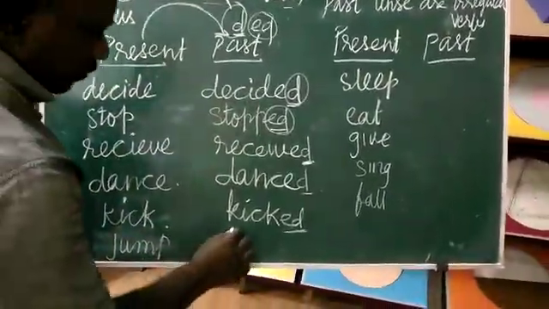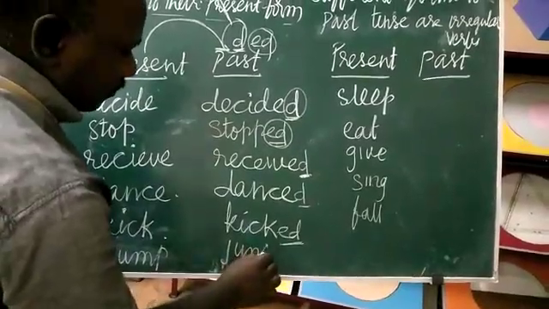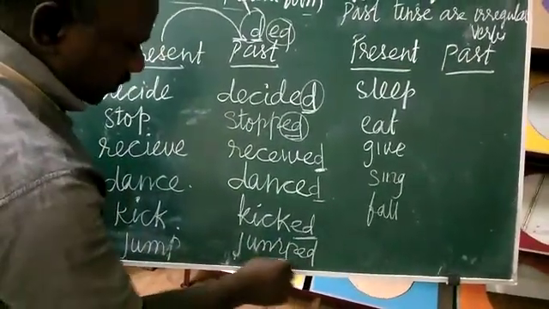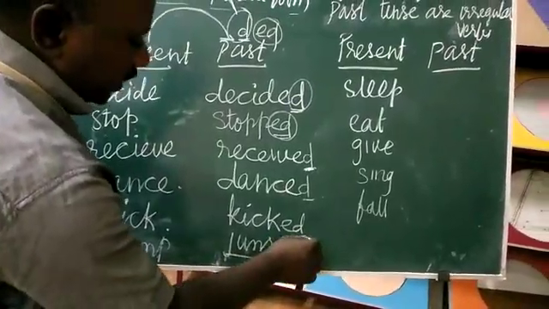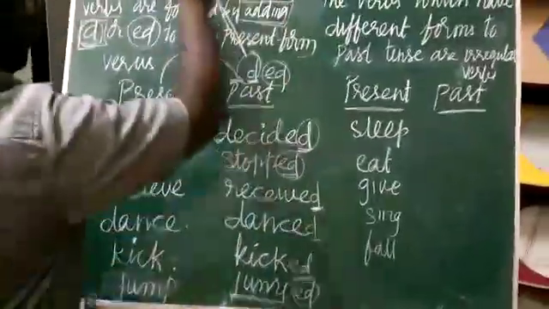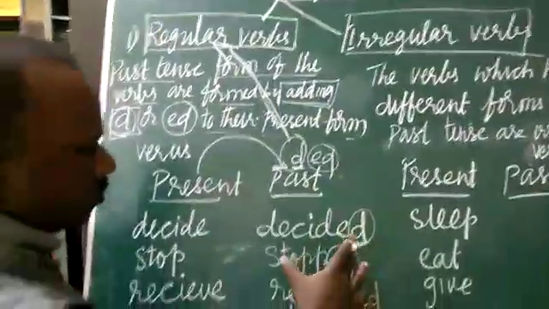Last example: jumped. Jump is present tense. For this I took ed. If you are adding ed to make the past tense, children, then we call it a regular verb. I think you got the clarity on how to change it.